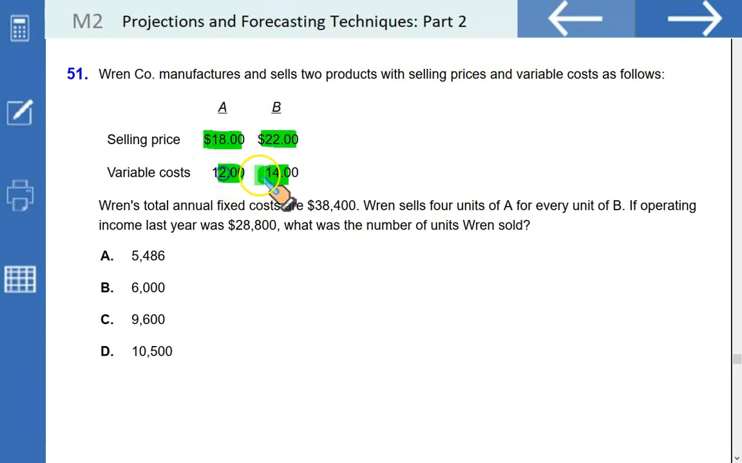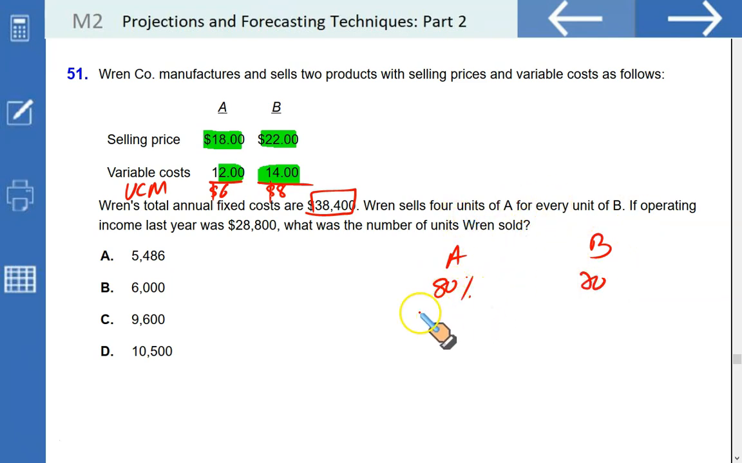Selling prices and the variable cost can be used to calculate your unit contribution margin. For both A and B, it is going to be $6 for A and $8 for B. Wren's total annual fixed cost is $38,400. Wren sells 4 units of A for every 1 unit of B. So the sales mix is going to be 80% and 20%. That is the 4 to 1.